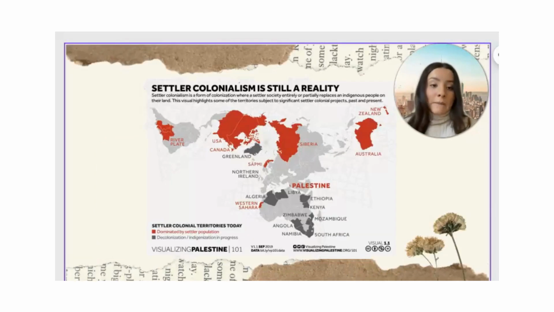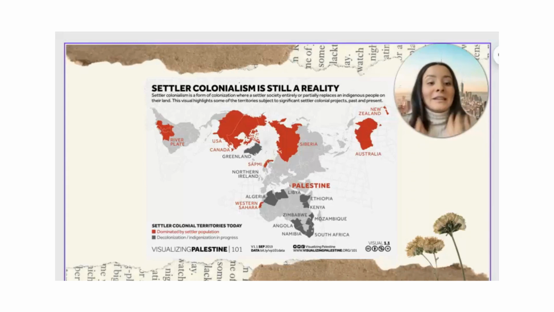Not only did this happen in the US, but it happened in many other countries. As we can see in this map, the parts in red are the countries where settler colonialism was a form of colonization to take away land and make it their land.